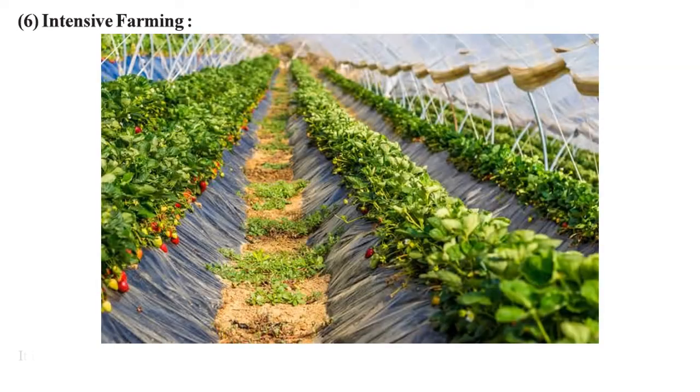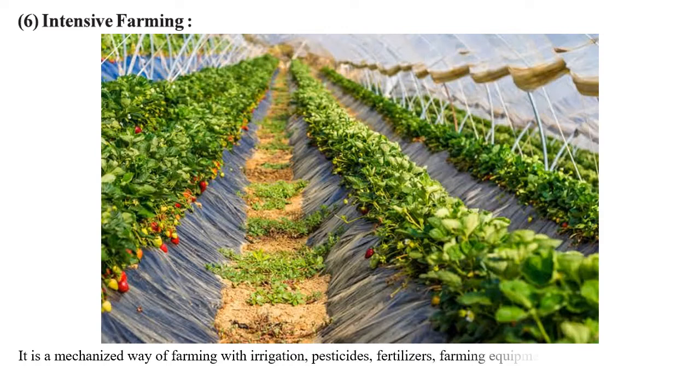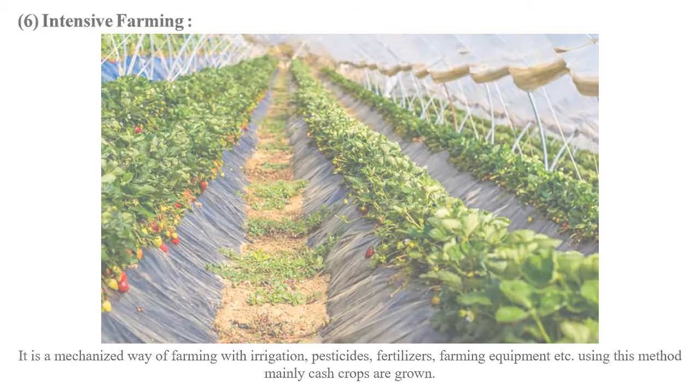Intensive farming. So intensive farming is a mechanized way of farming. Basically intensive farming is mechanized farming with irrigation, pesticides, fertilizers. As you can see in this picture, it's a greenhouse created. So all the technologies and techniques are used for farming in this intensive farming. Mainly cash crops are grown using this method. The cash crops grown are cotton and sugarcane, which can earn us a good amount of money.